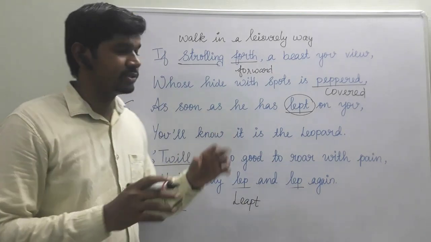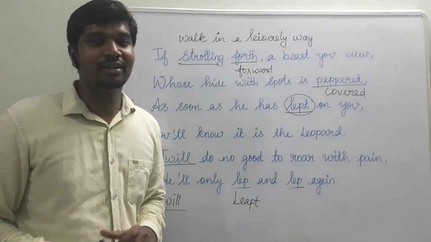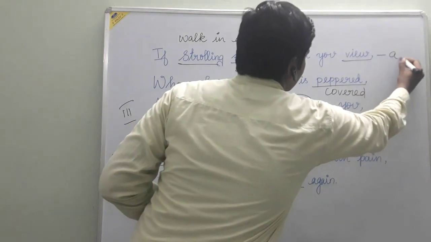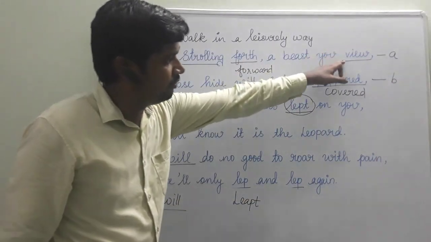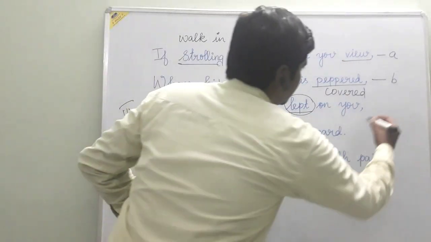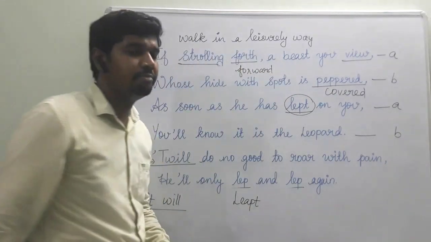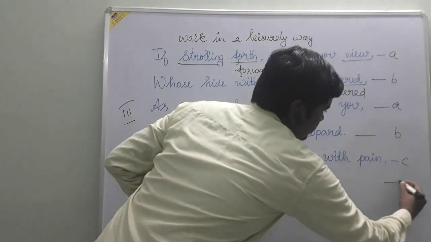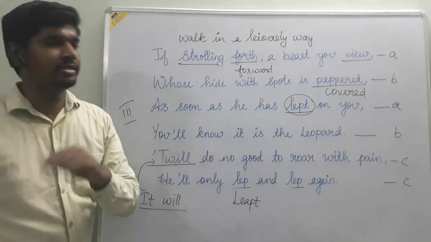So next, the literary devices. So let's go with rhyme scheme first. The first sound, weave, A, and it is B, peppered, B, and weave you, A. Peppered, leopard, B. Next, pain, again, C. So the rhyme scheme is A B C.